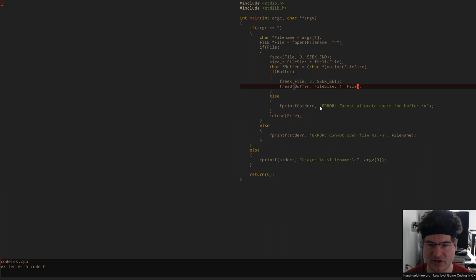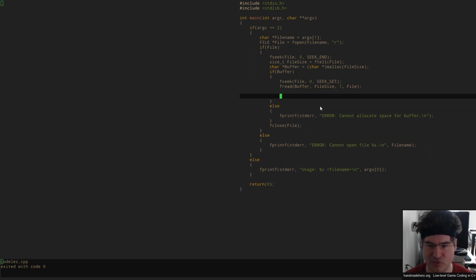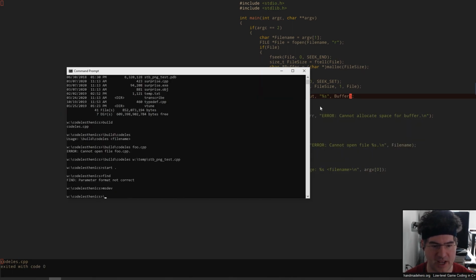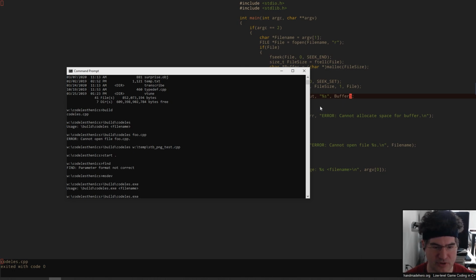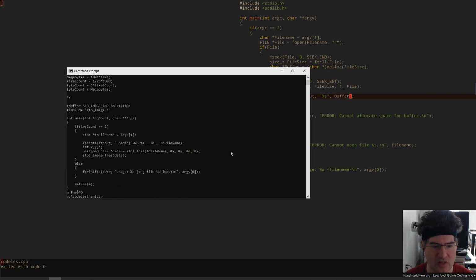Now we should be reading the entire file in, and we can verify that if we want to. If this was a large file that you picked, you probably don't want to do this, but we can do an fprintf just to make sure we actually have the entire file that we think we have. I can test that out now. If I do a build and a run, you can see that we're going to print out any file that we actually have in there. I'm going to use that same std pingtest.cpp, and there it is.